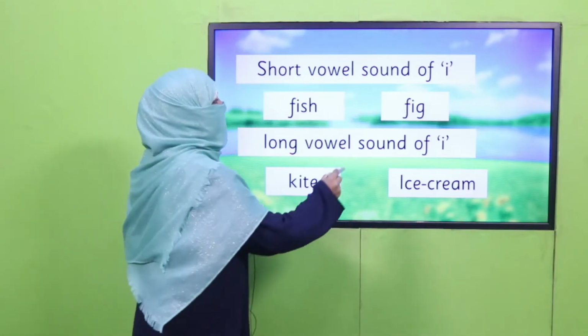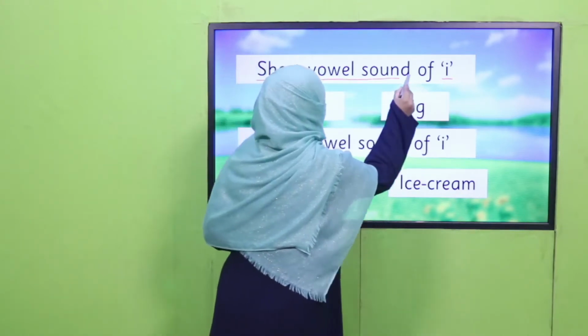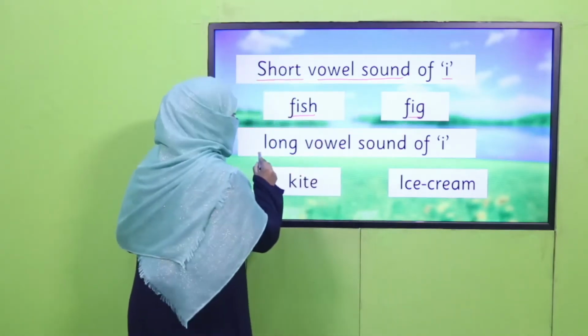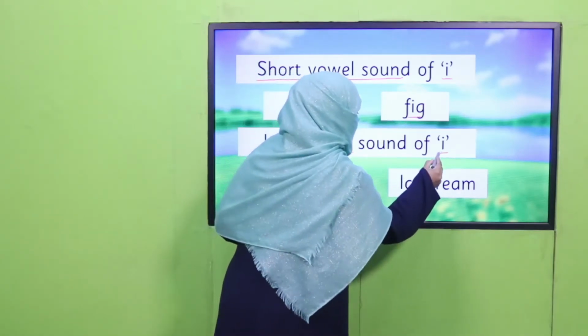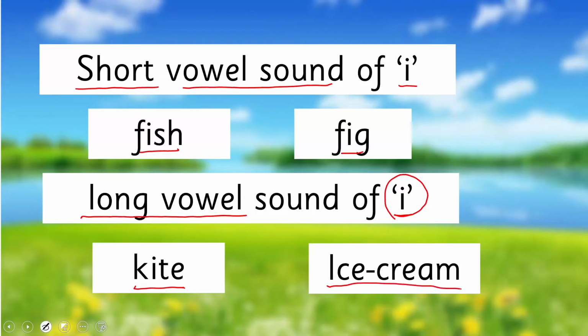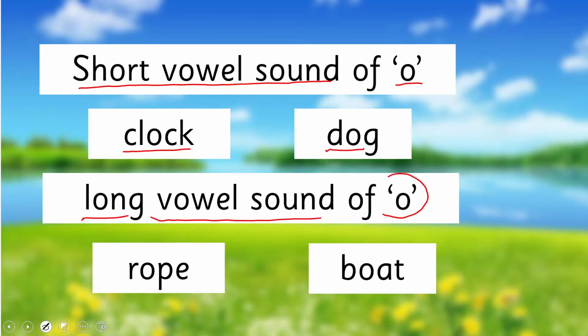The next letter is I. The short vowel sound of I is I, as in fish, fig, and the long vowel sound of I will be its name, I, as in kite, ice cream. And the next vowel is O. The short vowel sound of O is O, as in clock, dog. The long vowel sound of O is O, the way its name is, as in rope, boat.